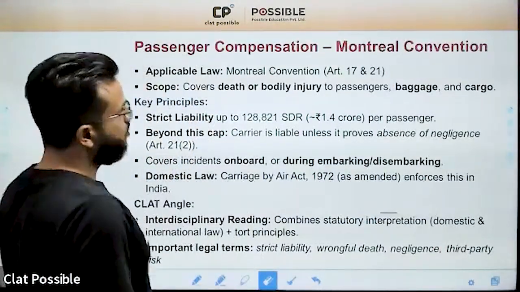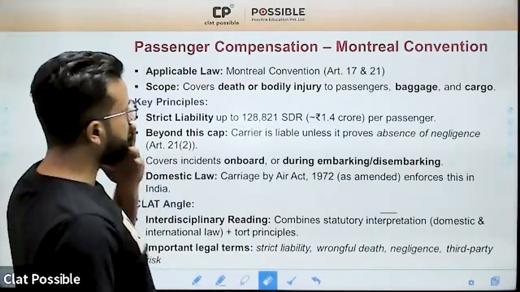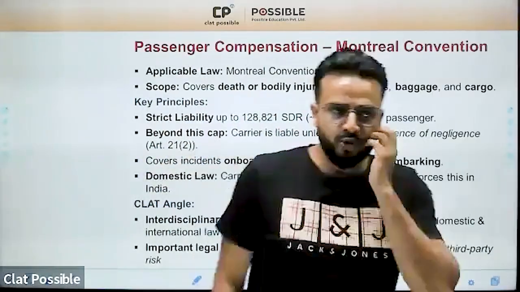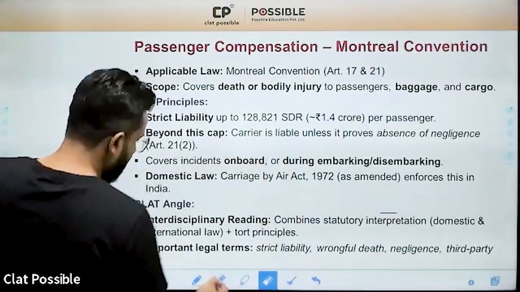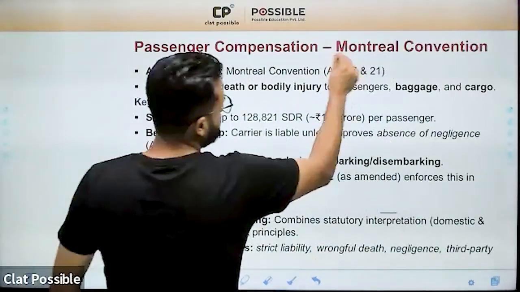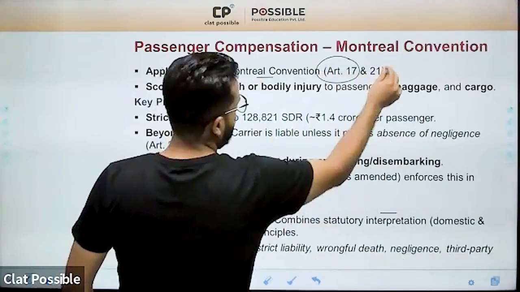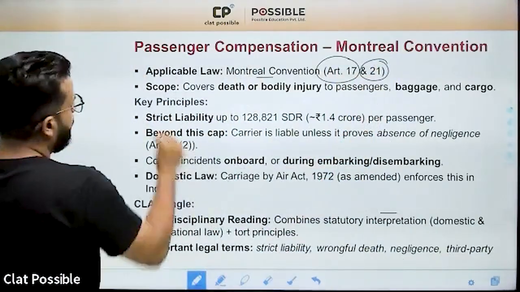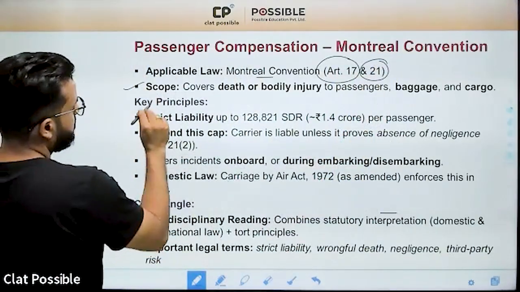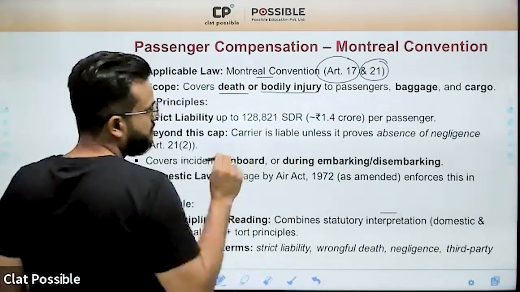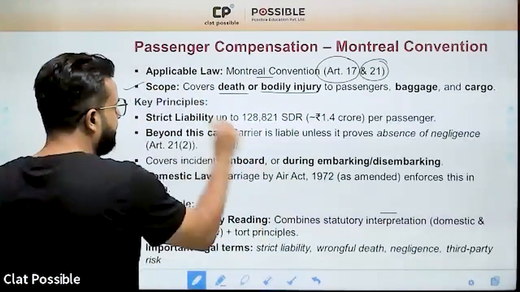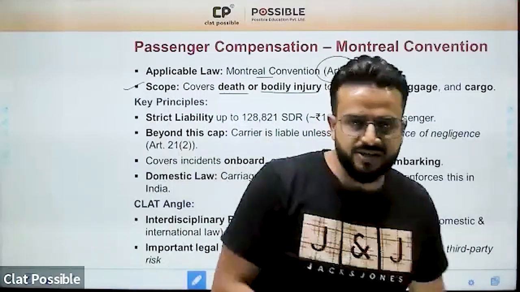Now, first is the Montreal Convention, which is applicable on this crash, because I told you the flight was an international flight going to London. So, what are the particular articles here? You can see Article 17 of the Montreal Convention, Article 21, which has the scope of covering death or bodily injury to passengers, baggage, or even cargo, which is exactly the case here, right?